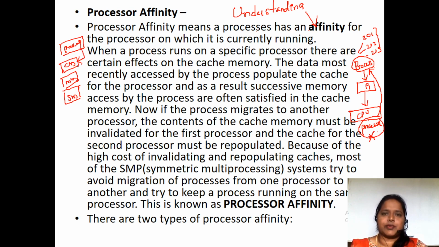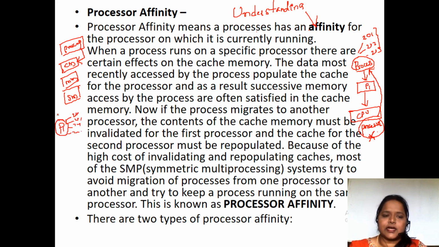What is a cache memory? As you are all well aware, a cache is nothing but a fast memory. Why? Because frequently or repeatedly used instructions are stored in the cache. So suppose this process P1 has data like 200, 201, 202, 203.